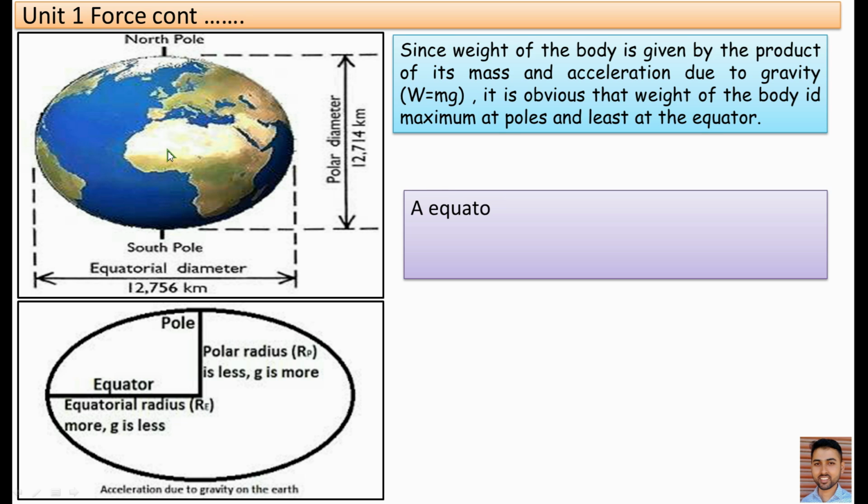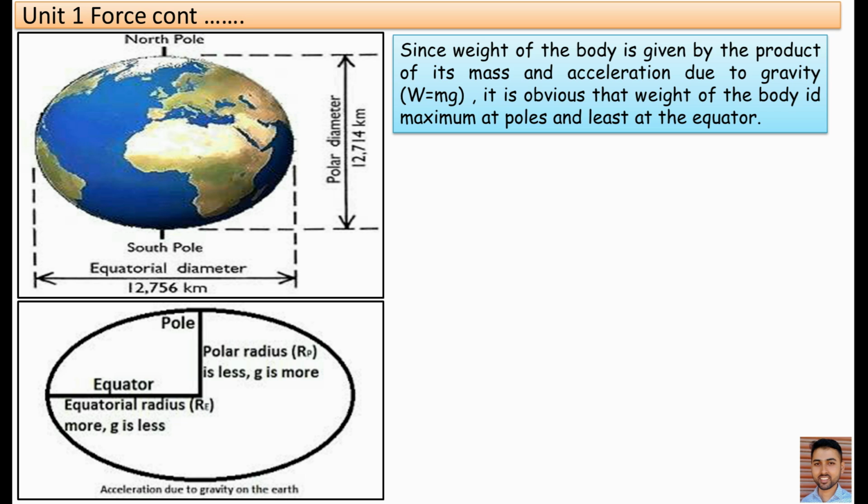Since the weight of a body is given by the product of its mass and acceleration due to gravity, that is W is equal to mg, it is obvious that the weight of the body is maximum at the poles and least at the equator.